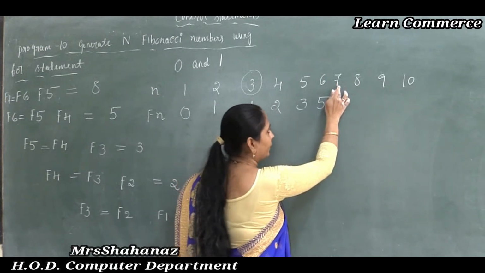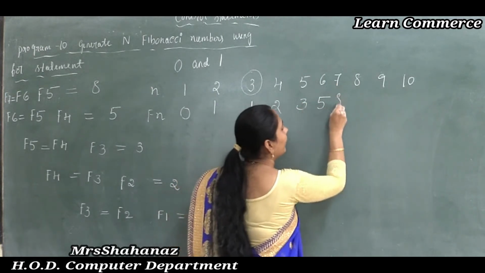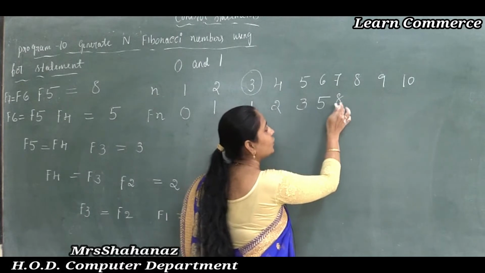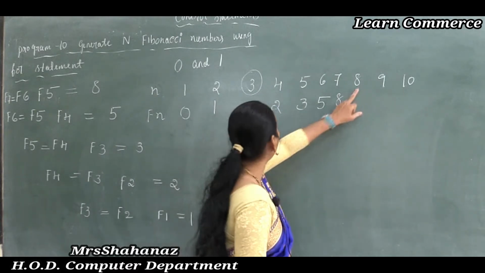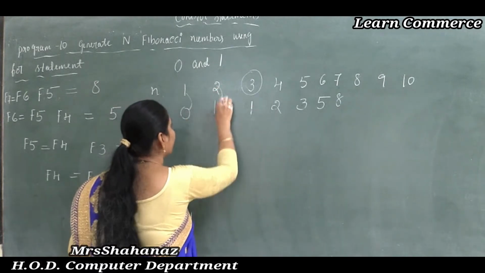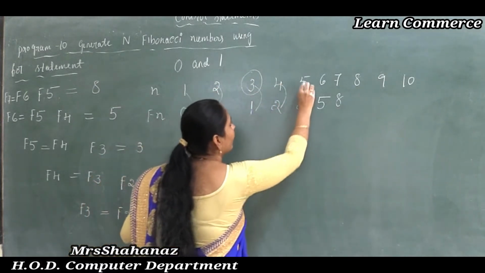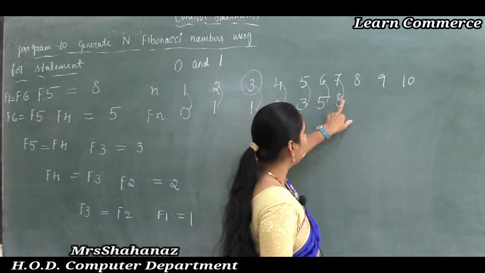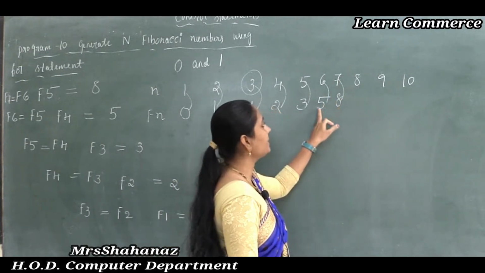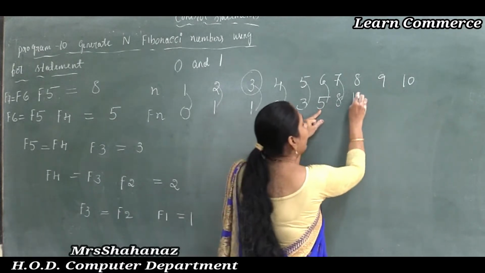To get the seventh value, 5 plus 3, the value is 8. This one is the first number, second, third, fourth, fifth, sixth, and this is the seventh number. Next, to get the 8th number, 8 plus 5, the value is 13.